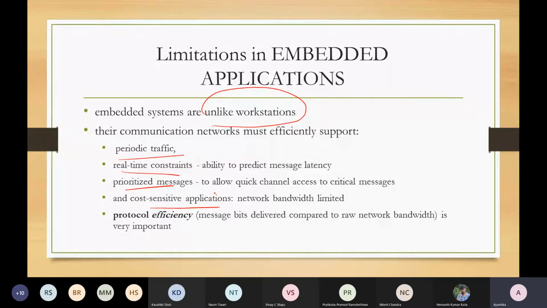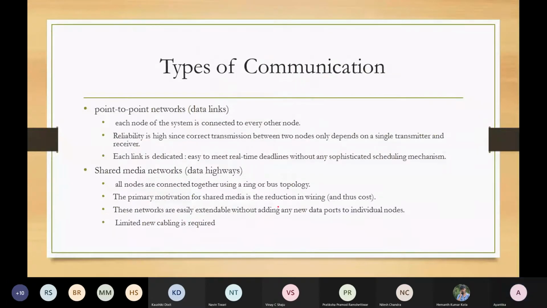Protocol efficiency means how much actual message is delivered compared to the raw network bandwidth I have. Maintaining this is very important, because it relates to meeting the deadline, the final requirement of my embedded or CPS scenario.